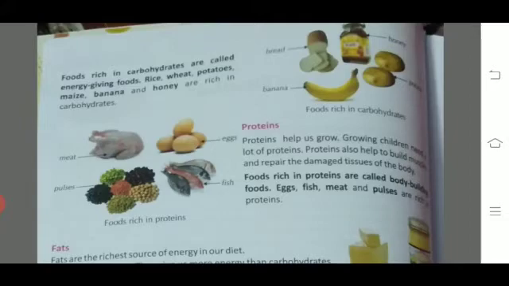Second one is protein. Protein is a body building nutrient. It means it helps us to form or build up our body. If you are injured, a growing child, or pregnant, you have to take protein in your diet. Examples of proteins are eggs, fish, meat, etc. They are the type of food which helps us build up our body. It means they are known as body building food.